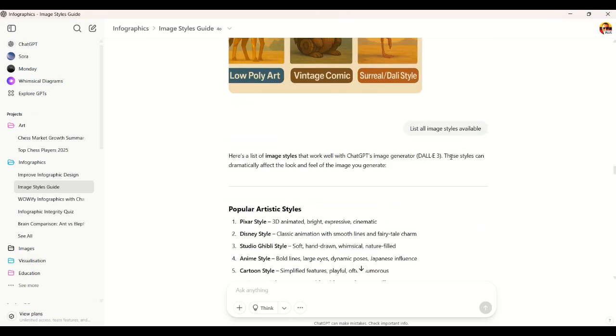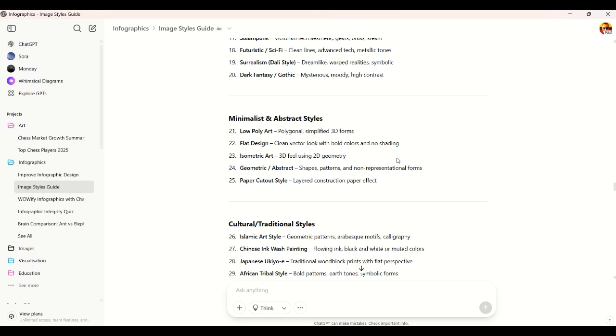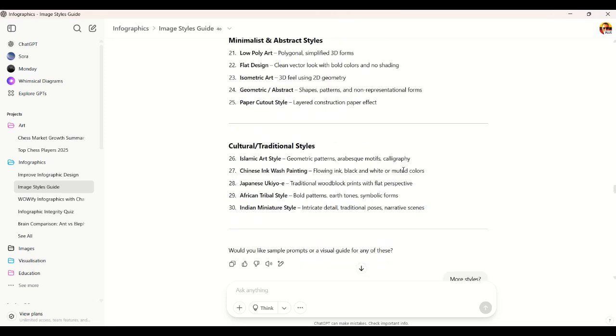Let's find out. List all the image styles available in ChatGPT. And it started listing one by one, and now it had reached 30 styles. I said, that's more than enough for me. These are all including the African tribal style, as I mentioned. But you know what? I've learned something about ChatGPT. It gives you layers upon layers, and then the deeper you dig, especially in the commercial version, I don't know about the free version anymore because I'm using the commercial.